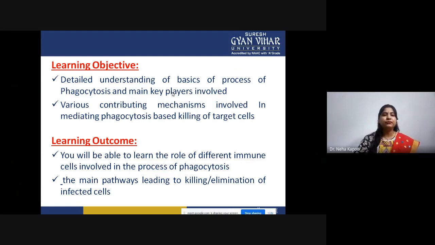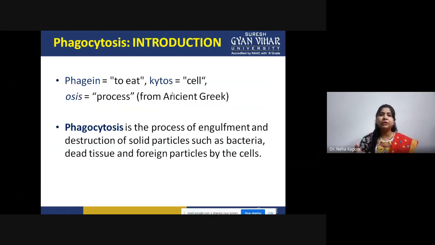So, starting with the lecture, first of all, a brief introduction about phagocytosis. This word phagocytosis is derived from a term known as phagin. Phagin means to eat, kytos means cell, and osis, the last four letters in this word, means process. So a collective meaning of this word is a process in which a cell can be eaten.